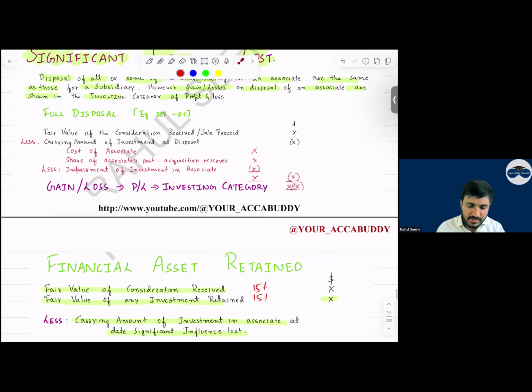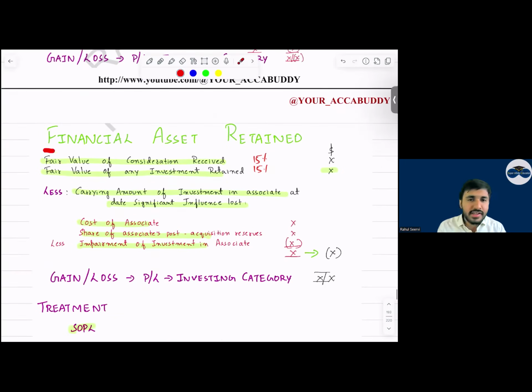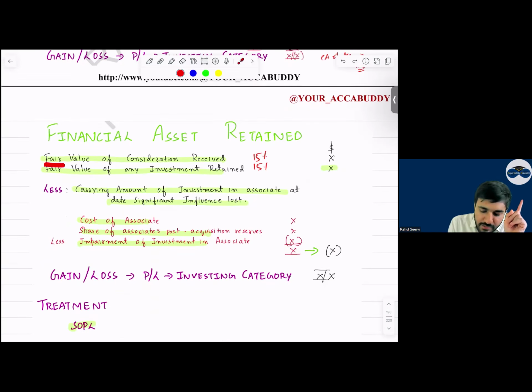Okay then. Financial asset retained. Sir, we had 30 percent. I have only disposed of 15. In that case, what will happen? Gain or loss calculation. See, be very careful. Fair value of the consideration received is for 15 percent. Add the fair value of the investment retained. Then less carrying amount of the investment, carrying amount of the associate. Reduce it. You get the gain or loss in the investing category.